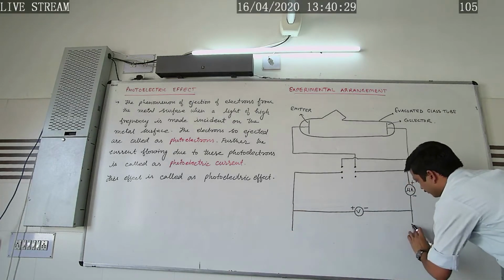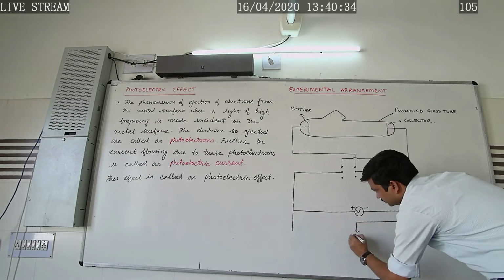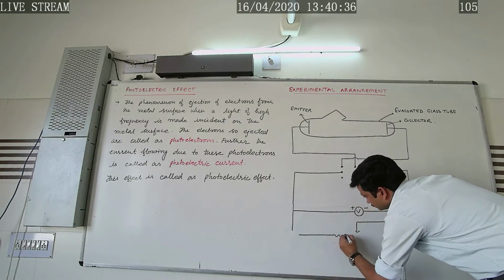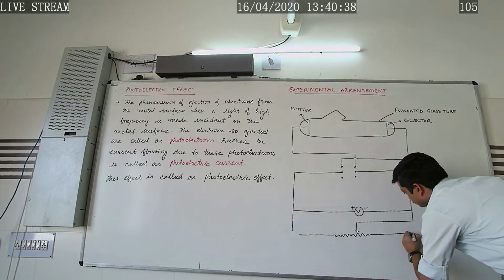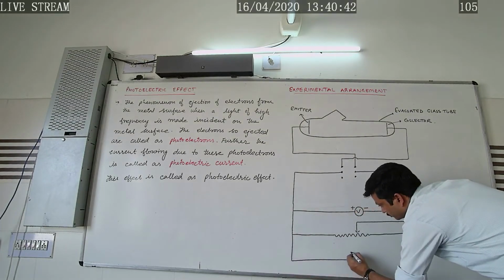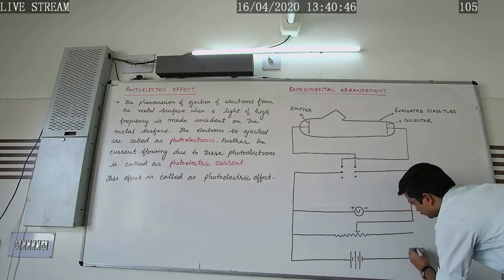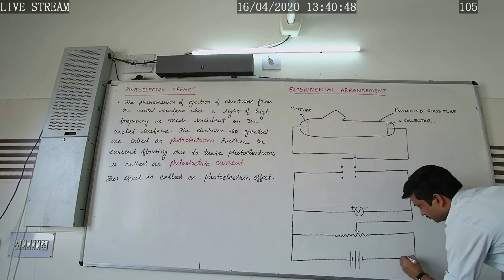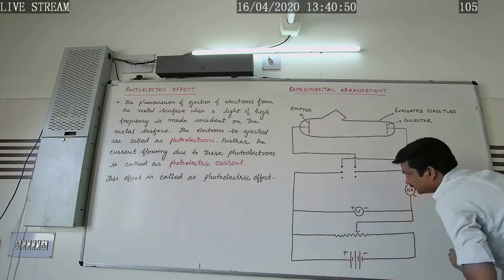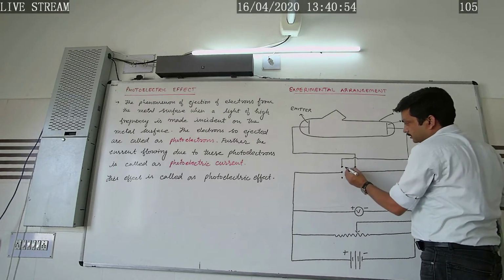Here we have a variable resistor connected across a battery in this way. It has a positive terminal and a negative terminal, and here we have the reversing key.